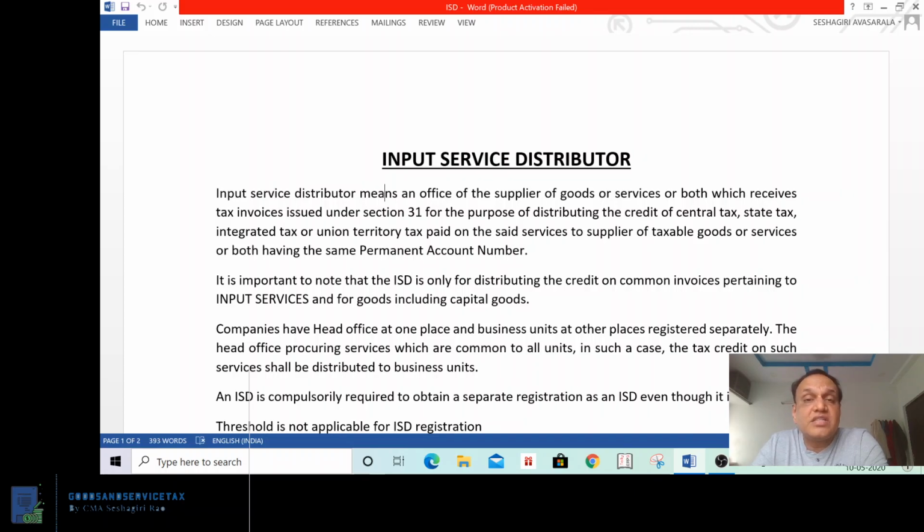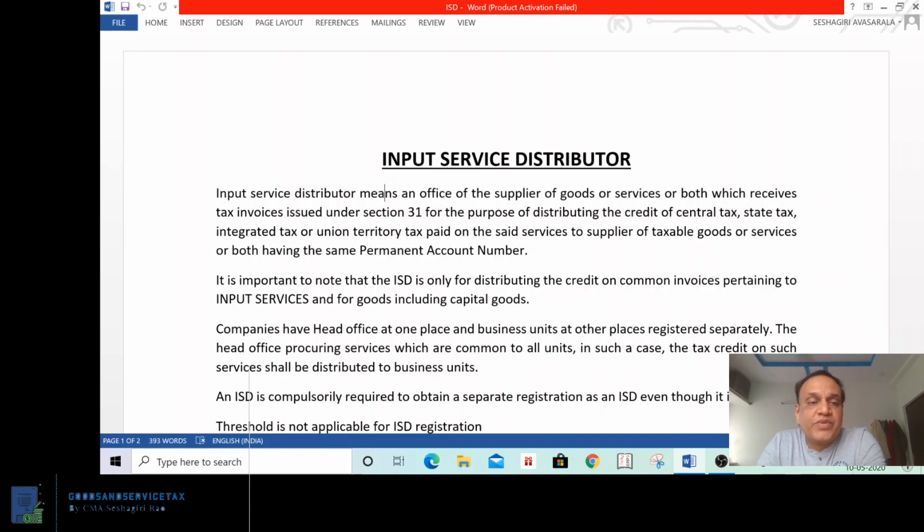Even though Reliance Finance Limited is separately registered as a taxpayer, for the purpose of distributing such credit, it shall be registered separately as an input service distributor. Understand? First I will read, and I can discuss again and again.